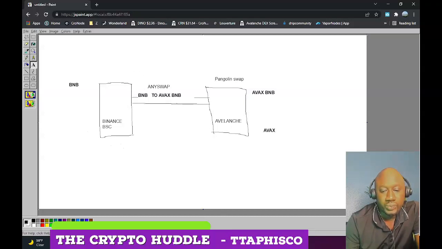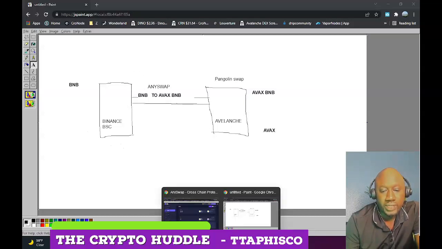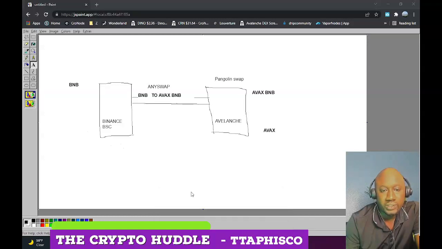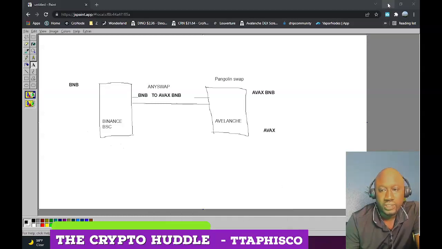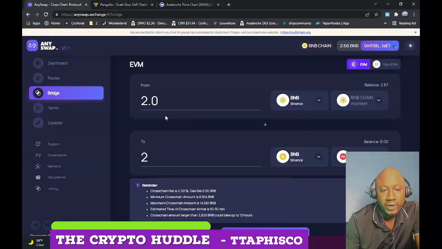So what we're gonna do is go to Anyswap. You're gonna start with Anyswap, and I'm gonna show you exactly what it looks like, and then I'm gonna do it myself because I have some BNB I need to transfer over. Here we are at Anyswap, and this is how I set it up.